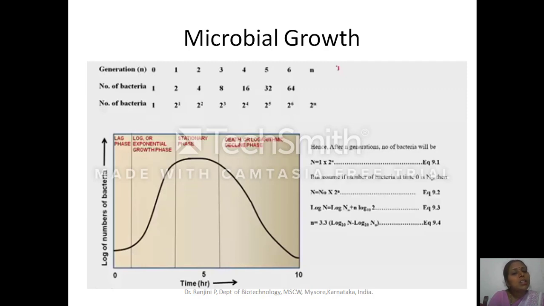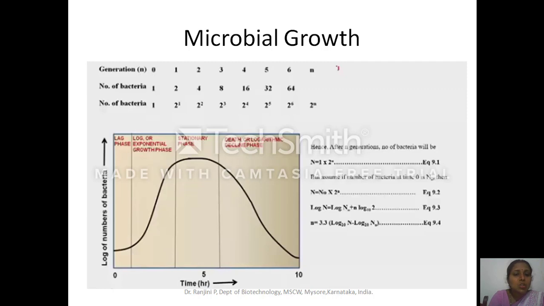So after again 20 minutes, the two cells will become 4, then 8, 16. So first generation 2 cells, then second generation 4 cells, third generation 8 cells. That can also be represented. So one cell at the time of inoculation, at time 0, so the number of bacteria is 1.